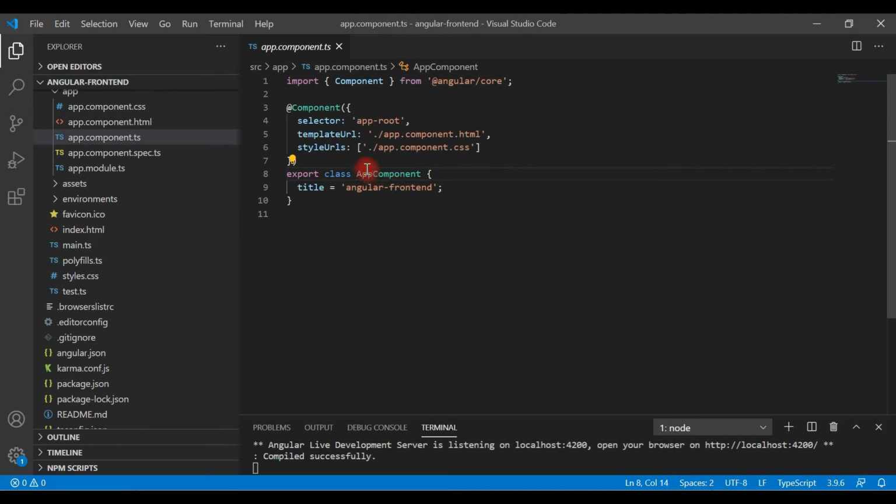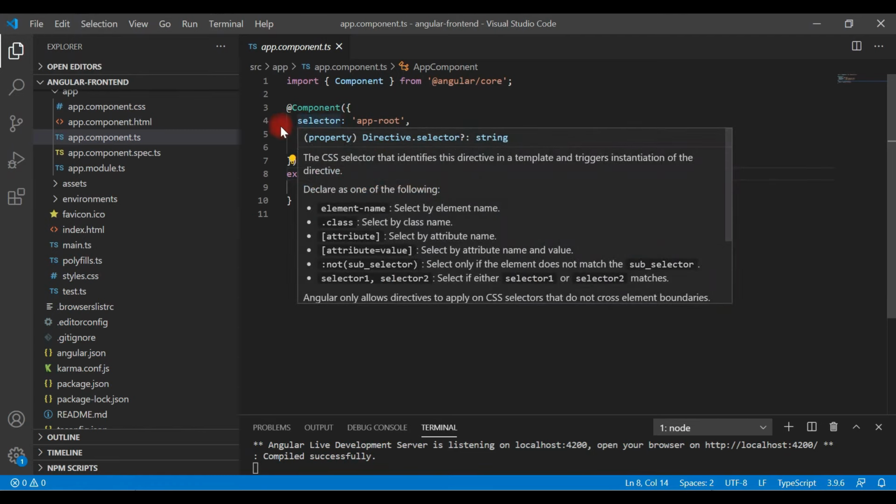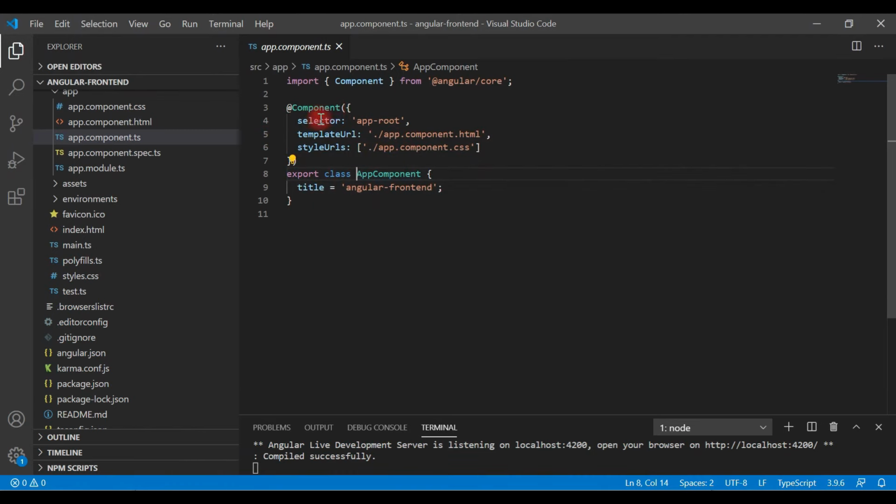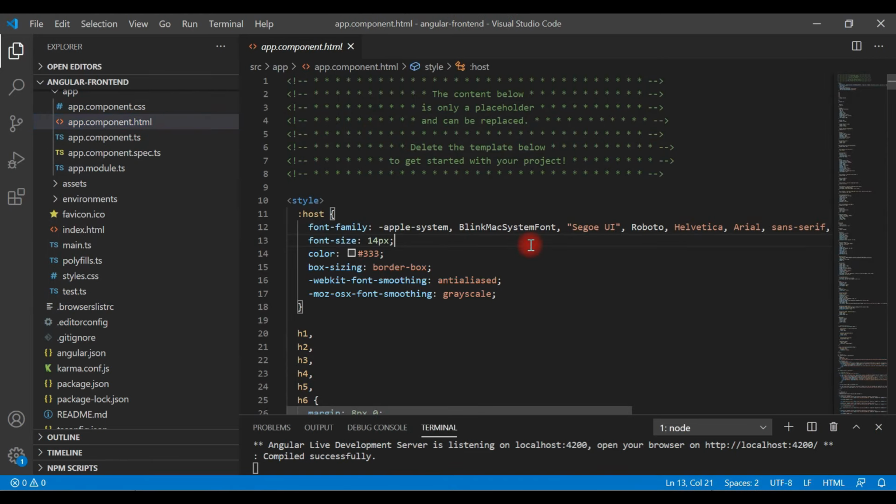App component is an Angular component, and it has a selector. Inside index.html we have used this selector to call the component. Basically it will invoke the component template, and inside the app component template we write all our HTML code.